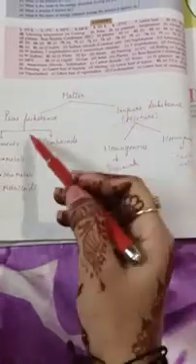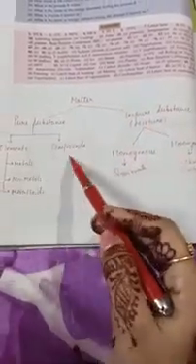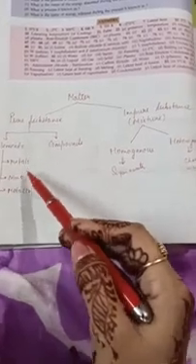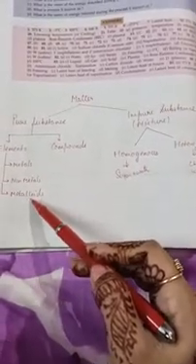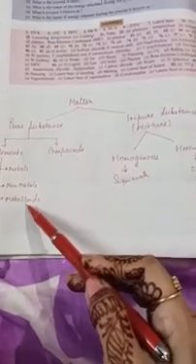So again I am repeating this. Matter is of two types: one is pure and the second is impure. Pure is of elements and compounds. Elements are of three types: metals, non-metals and metalloids. After this, compounds are here. Impure substances are of two types: one is homogeneous and the second is heterogeneous.